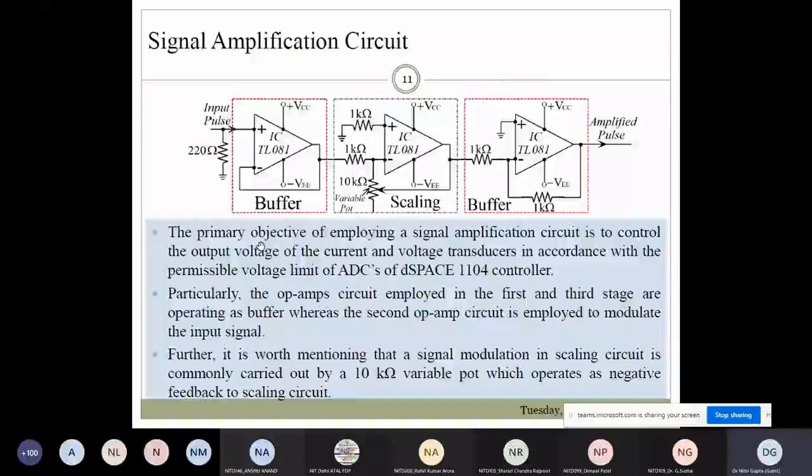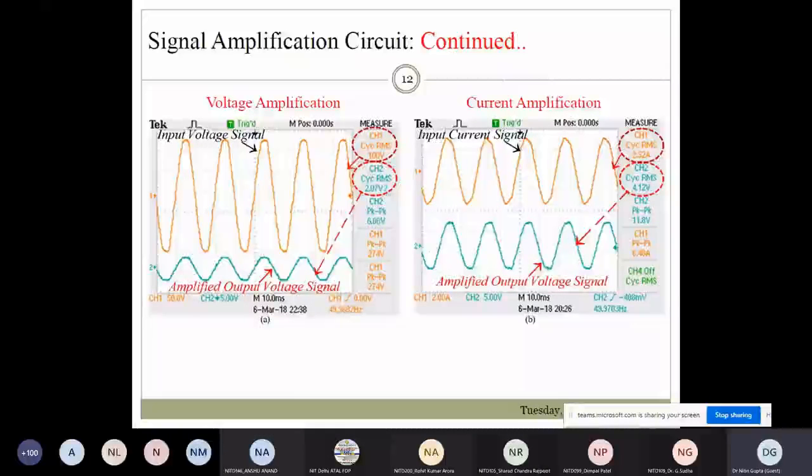So for that you have to amplify the signal. That's why this scaling and buffer circuit is required. You can see here, this is the input voltage waveform of the order of 100 volt, and this is the amplified output, 2.07. If you see the output directly at the LEM voltage sensor, you cannot sense it here.